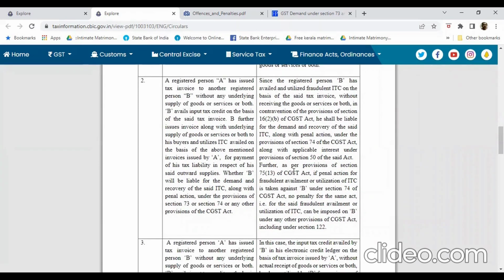Further, as per the provisions of Section 75 subsection 13 of the CGST Act, if penal action for fraudulent availment or utilization of ITC is taken against B under Section 74 of the CGST Act, which means when the penal action is taken as per Section 74, no penalty will be charged to the person B for the same act.